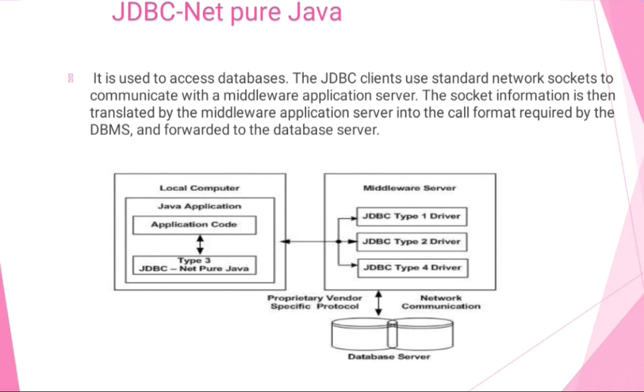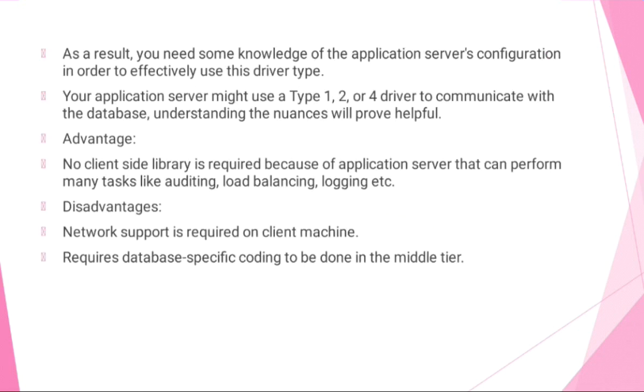The socket information is then translated by the middleware application server into the call format required by the DBMS and forwarded to the database server. As a result, you need some knowledge of the application server configuration in order to effectively use these driver types. Your application server might use a type 1, 2 or 4 driver to communicate with the database. Understanding these is helpful.